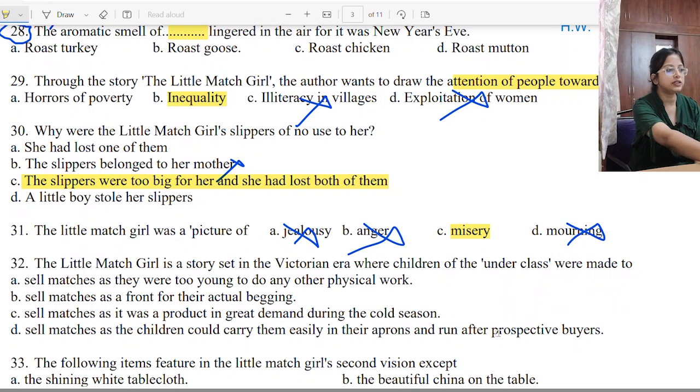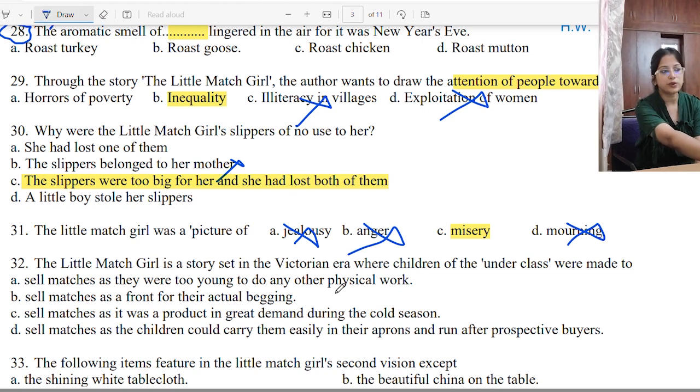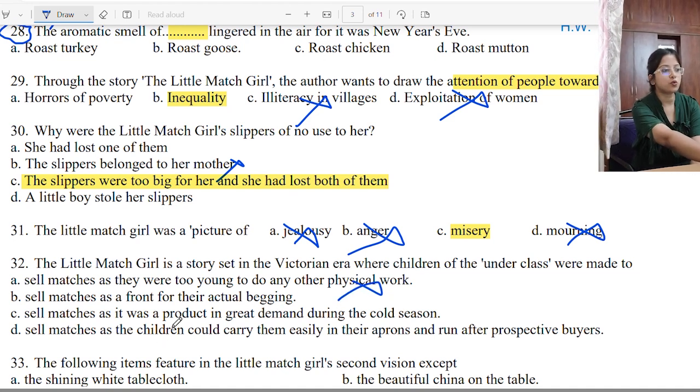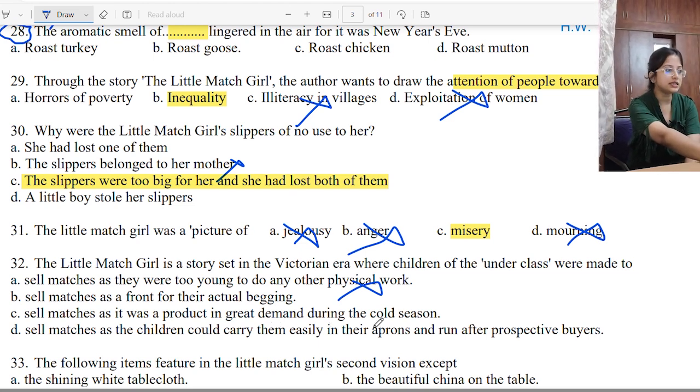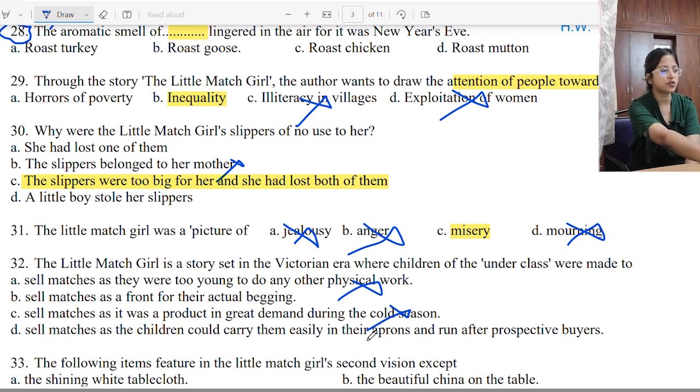Next, number 32. The Little Match Girl is a story set in the Victorian era where children of the underclass were made to do what? So sorry, I highlighted this one. A. Sell matches as they were too young to do any other physical work? No. Sell matches as a front for their actual begging. Sell matches as it was a product in great demand during the cold season. Sell matches, cold season के time में बहुत demand है. That is not the right reason.